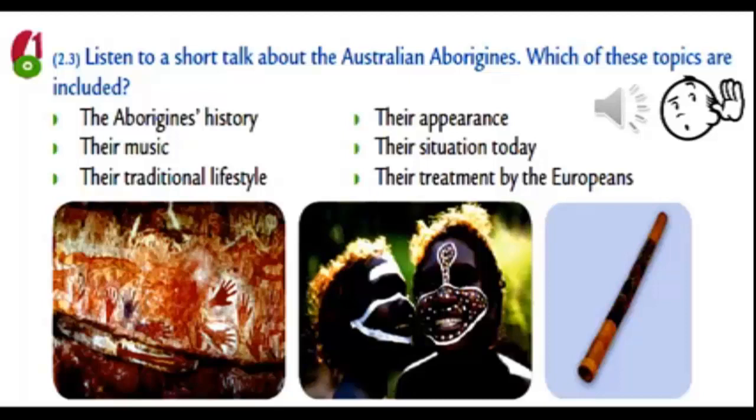Today, I'd like to tell you something about the Aborigines of Australia. First of all, how long have Aborigines lived in Australia and where did they come from? Their story begins 40,000 years ago, when large numbers of people came from Asia to Australia.